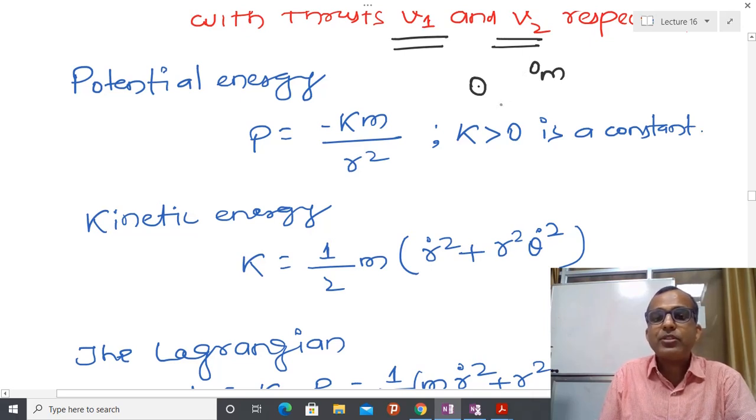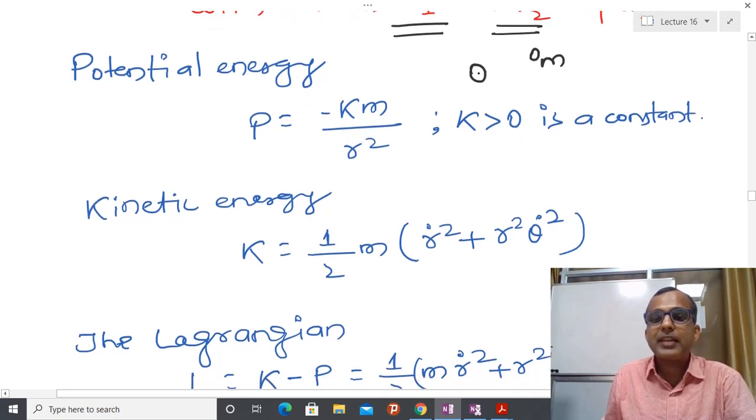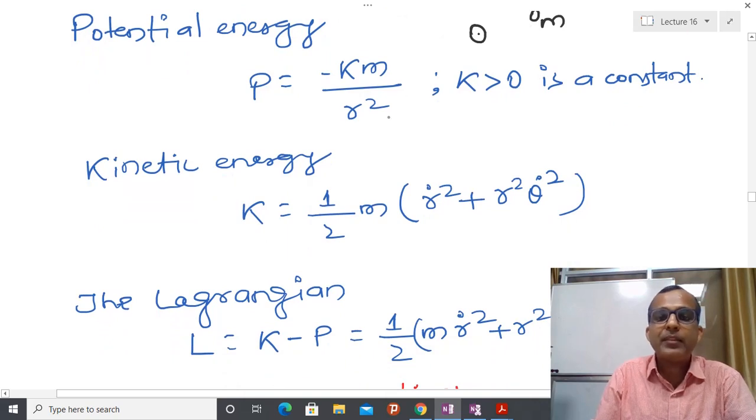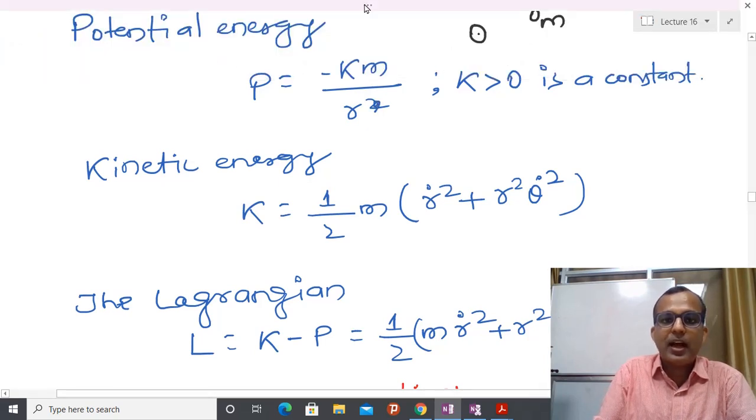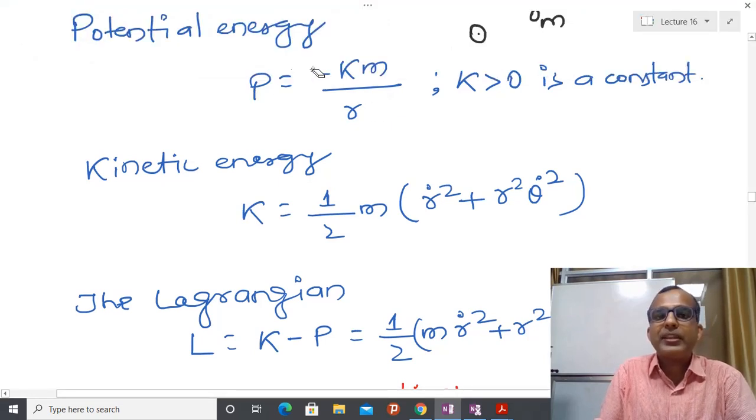So this potential energy with respect to r, km by r square. Basically this is not r square, I made a mistake here. This is nothing but r, so I am going to remove this mistake. So here you can see that the potential energy is minus GMm by r, and whatever G and M, I am considering that as k.